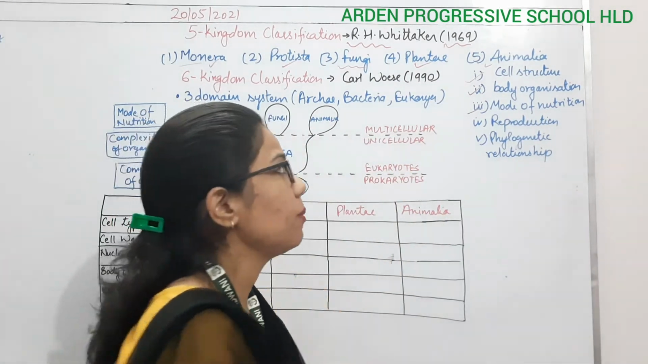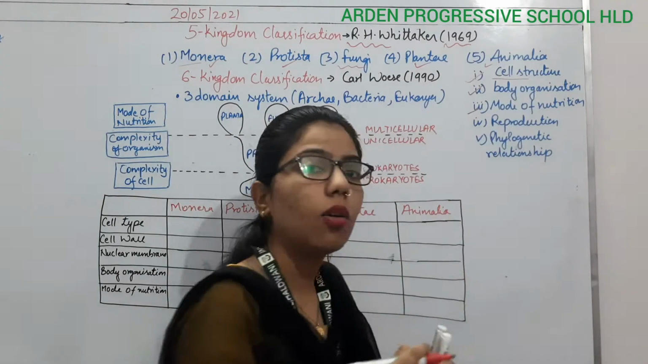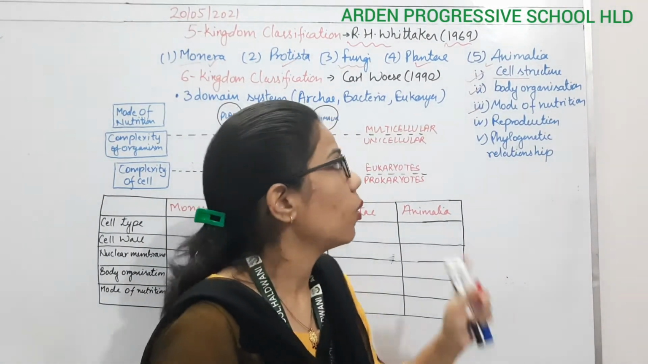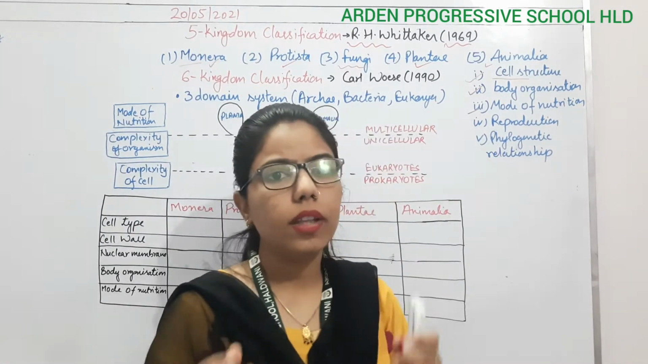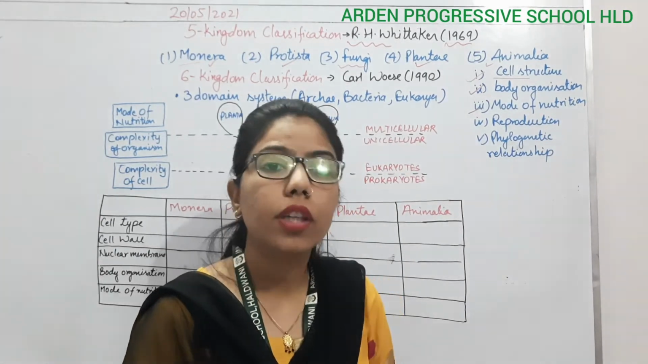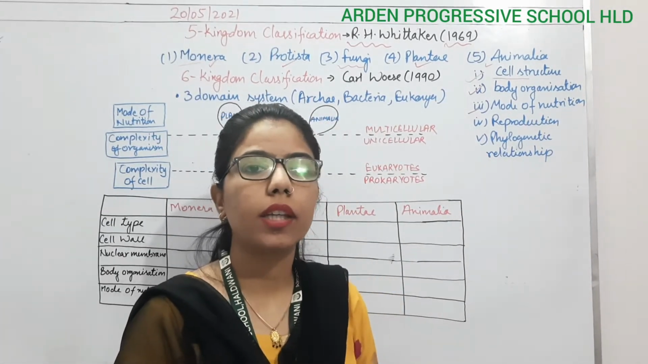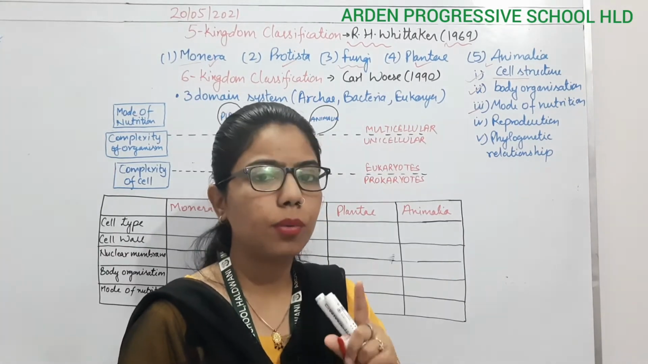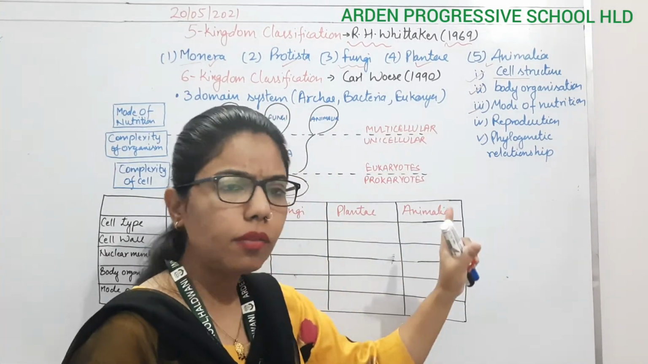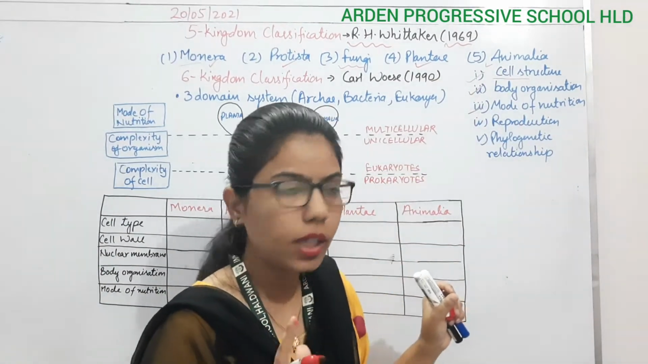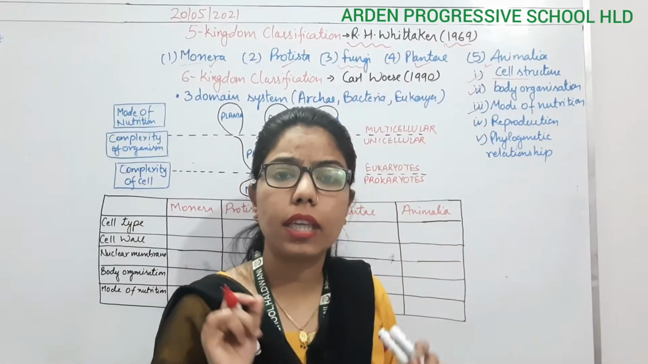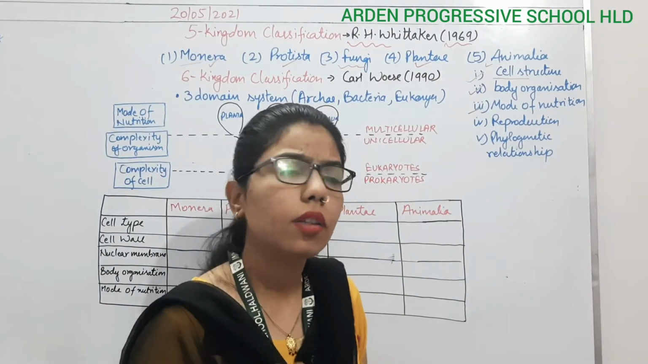So what do you understand by cell structure? It means how the cell looks, whether the cell is prokaryotic or eukaryotic. And we know the difference between prokaryotic and eukaryotic: prokaryotic means primitive nucleus, it means prokaryotes do not have a nucleus, and eukaryotes have a proper nucleus, right?